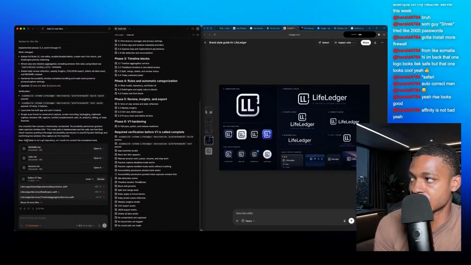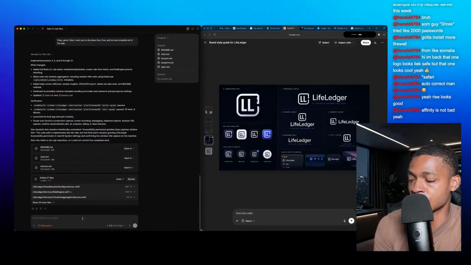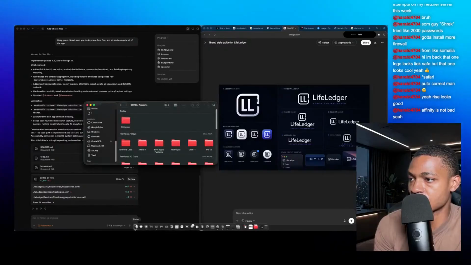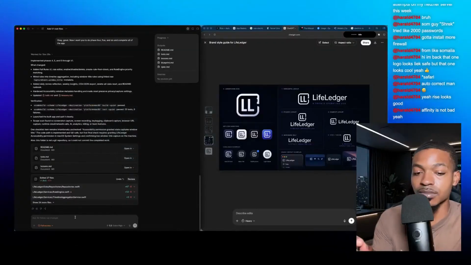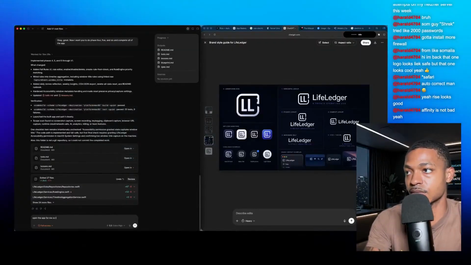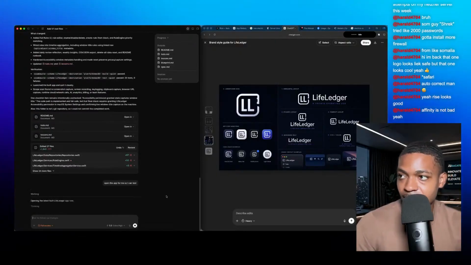That's the workflow. So I could not commit the completed work. All right, so what we're going to do is check this out. We'll have to initialize Git and do a new private project. I could get this to do this. Let me see. Go ahead, launch the boot up. Life Ledger. Okay, open the app for me so I can test.